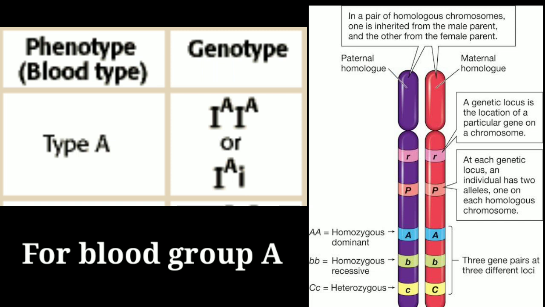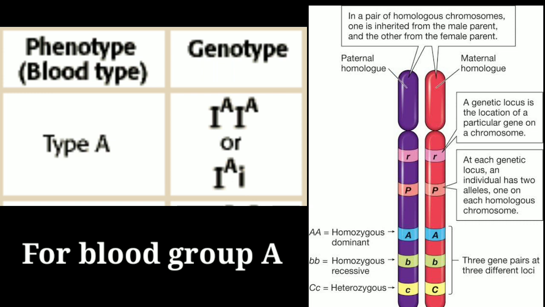Now as we know, in the homologous chromosomes, one chromosome will come from the paternal side and one chromosome will come from the maternal side. These chromosomes will bear only one allele at a time. So if the maternal chromosome has IA and the paternal chromosome also has IA in that particular zygote, then that individual will be homozygous blood group A.